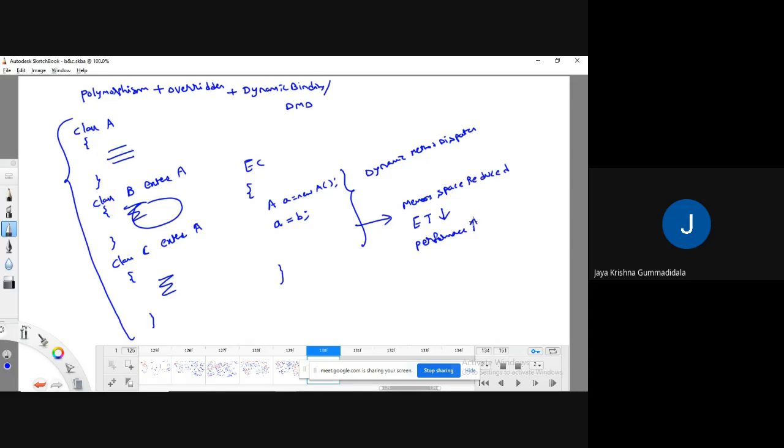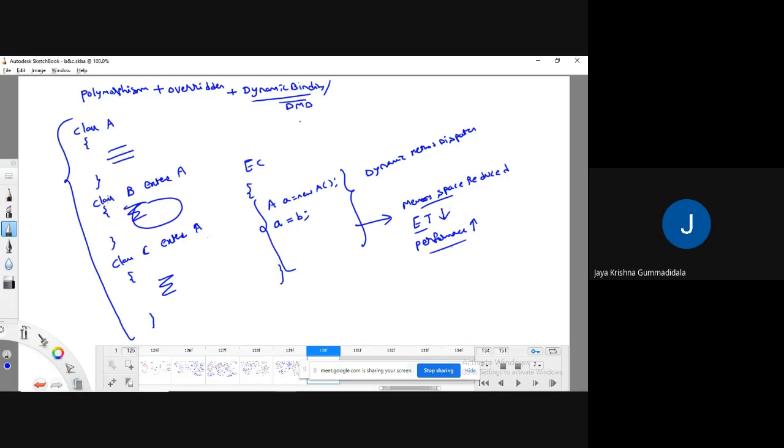And the performance will be increased. So the final conclusion is, wherever you write a program, go for the concept of inheritance, so that you automatically get the concept of overriding. Along with that, in the execution class, if you apply the dynamic binding principle, it will take less memory space, less execution time, and give more performance.